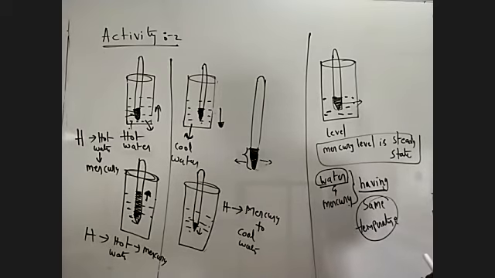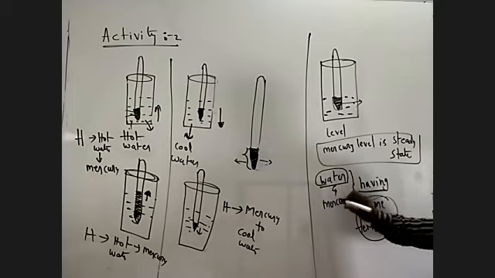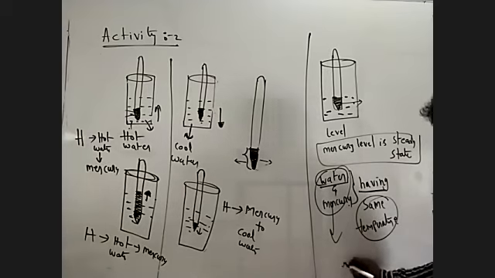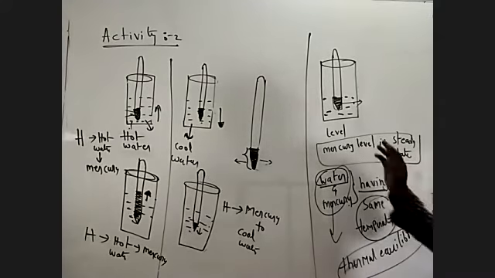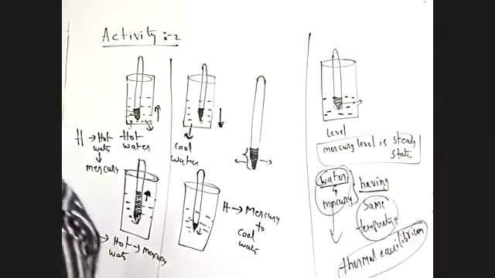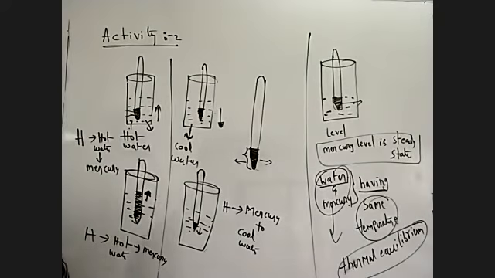Same temperature means both bodies are in an equilibrium situation, thermal equilibrium. Thermal equilibrium means the mercury level is in steady state position. This is activity 2.